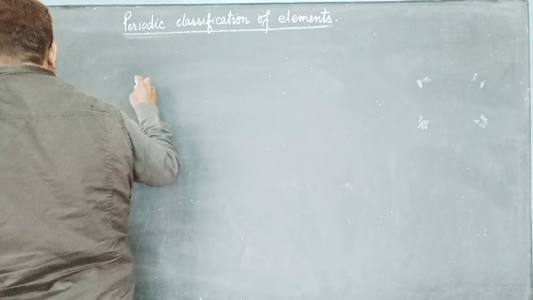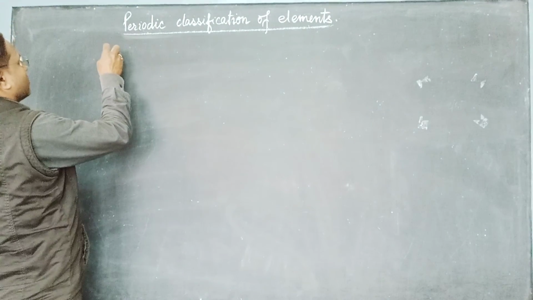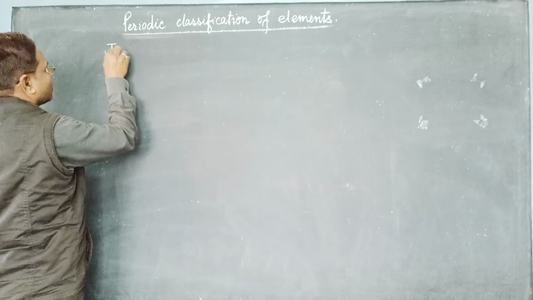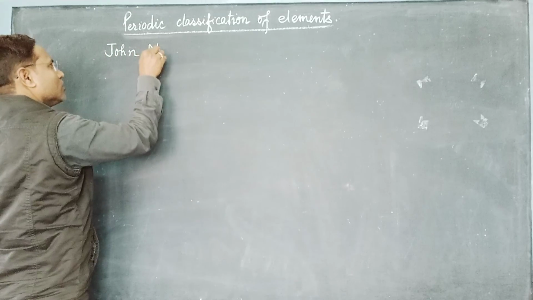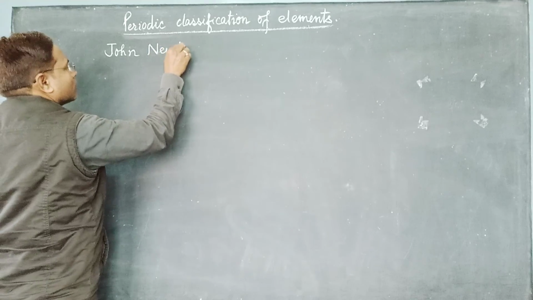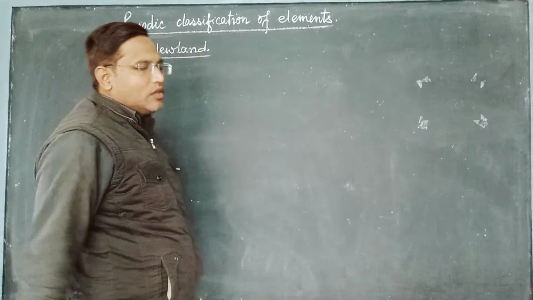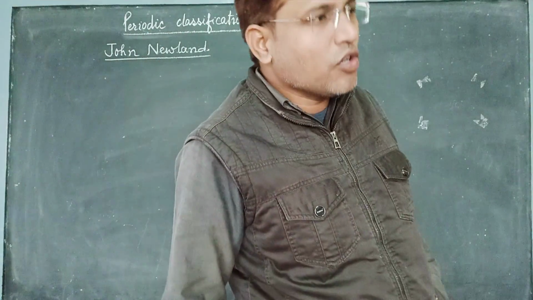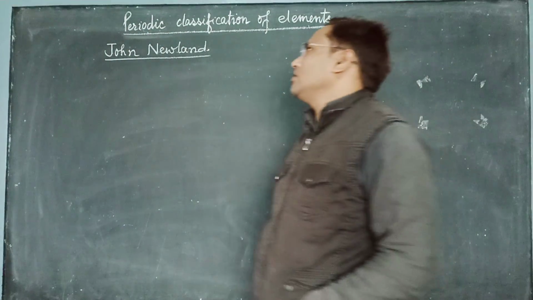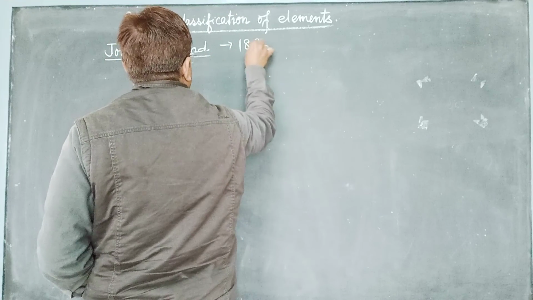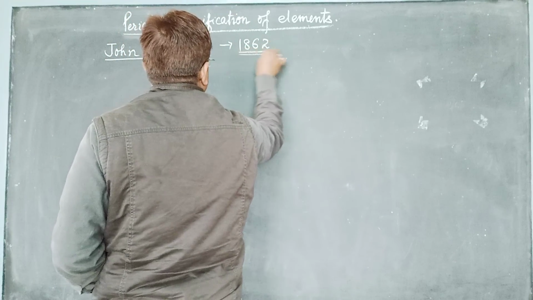Next one will be John Newlands. This John Newlands came forward in around 1862.